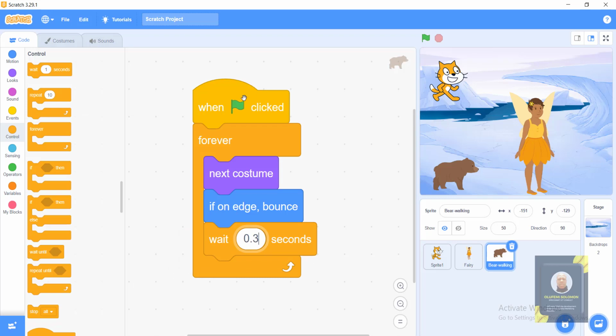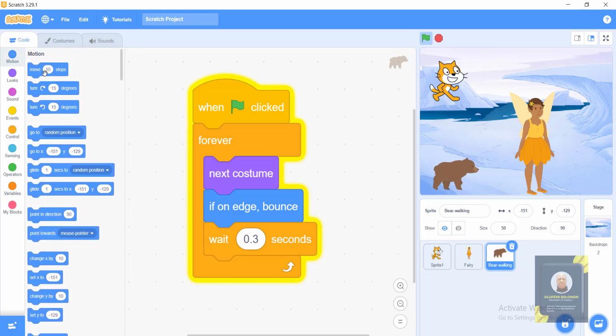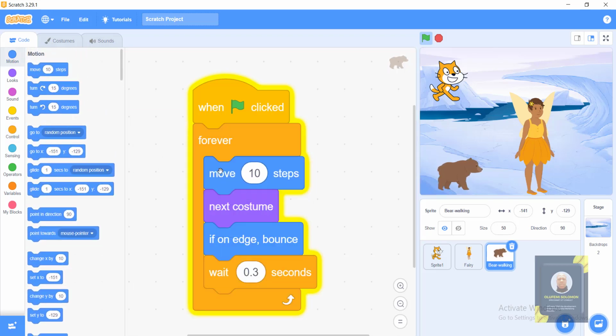Okay, so when I play my project, I can actually play single sprite. If I don't click this place and I click on this one alone will be playing. So it's actually doing as if it's going, but it's not moving. All right, because we did not add this one, which is move 10 steps. You can put it anywhere.